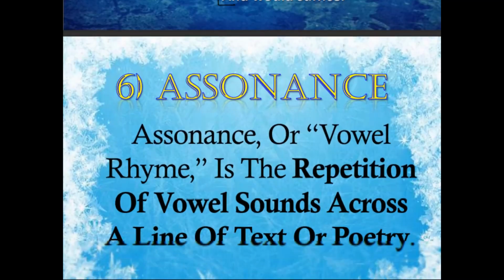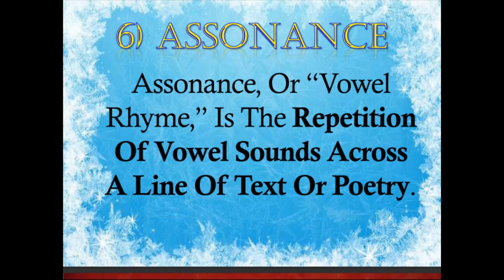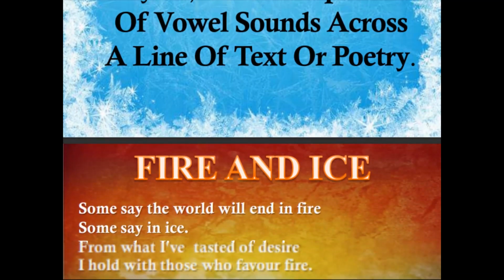Now let's move to the sixth poetic device, that is assonance. Now, assonance or vowel rhyme is the repetition of vowel sounds across a line of text or poetry. Now let's see where it is being used in a poem.